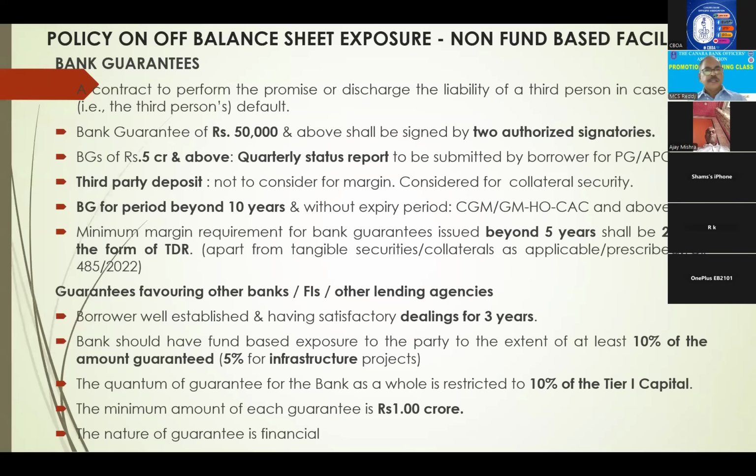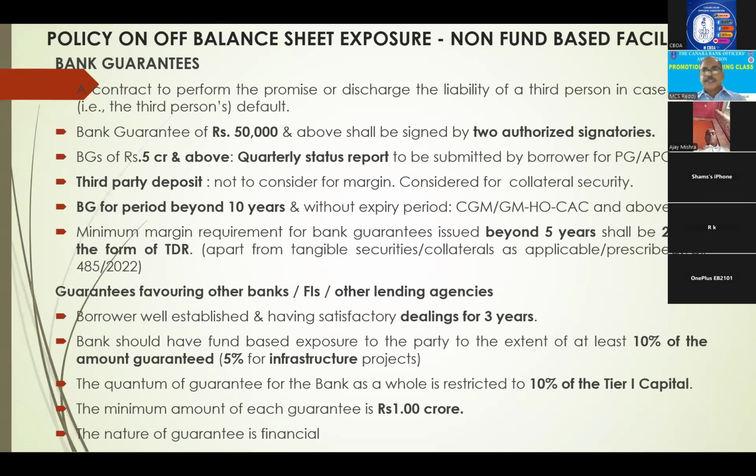That is one. And BG for period more than 10 years, it is HO, CGM or GM, HO, CSC and above authorities, they can give. Sometimes without period also, they insist. In such cases also, HO, CGM and above authorities can issue beyond 10 years and without period. Minimum margin requirement for bank guarantees beyond 5 years, how much is it? 25% in the form of KDRs.